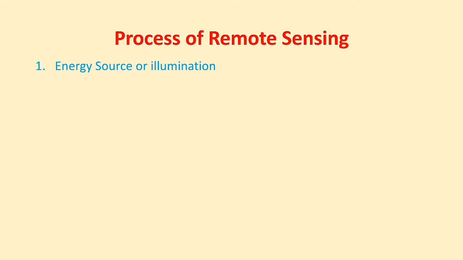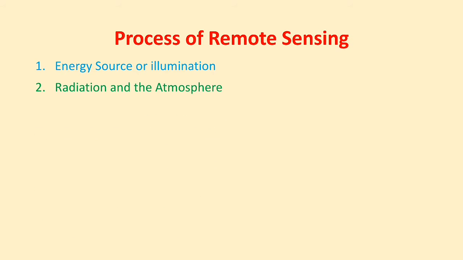The first one is energy source or illumination. The very basic requirement of remote sensing is an energy source which illuminates or provides electromagnetic energy to the target of interest. The main source of energy, as we know, is the sun. So there is a need of energy, a need of light, for the process of remote sensing.